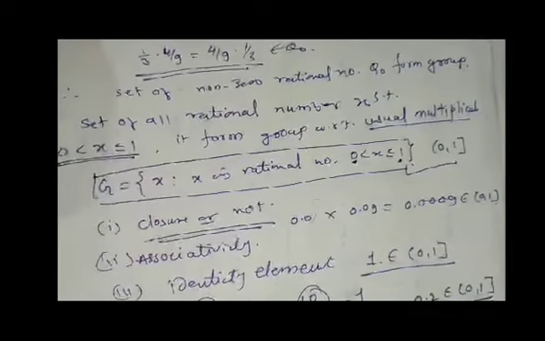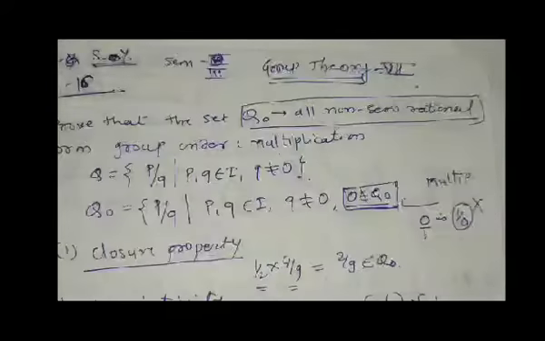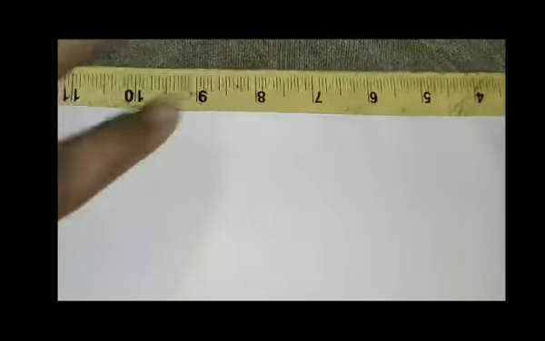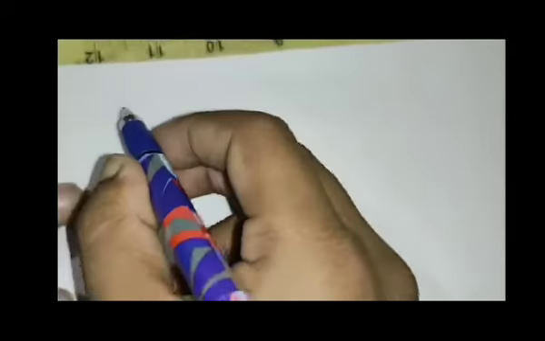Now we are going to discuss one important theorem, and that is the uniqueness of identity theorem. This is a very interesting and very famous theorem.